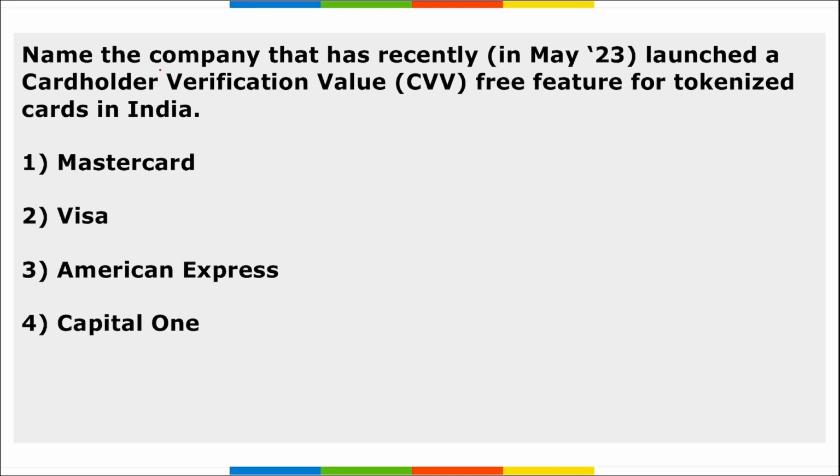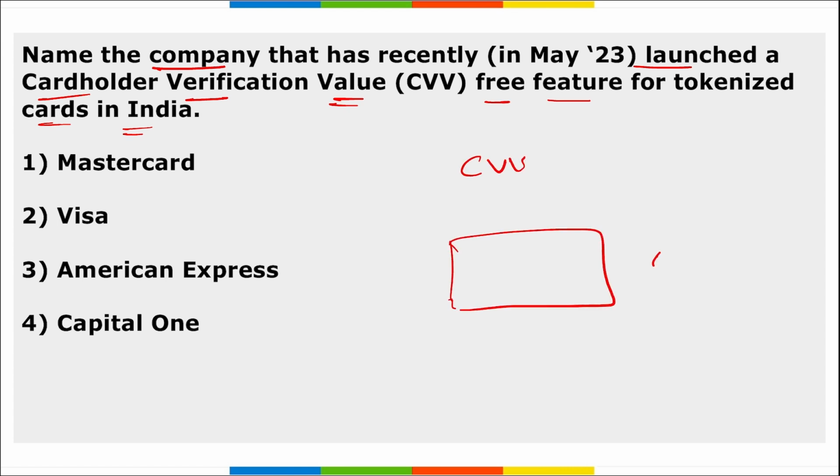Next question is, name the company that recently launched a card holder verification value free feature for tokenized cards in India. See, behind your credit card or your debit card, there is a 3-digit CVV number, right? And it is expected from all the citizens that whenever there is a call, even the bank personnel will not be asking for this CVV number from you in any case.